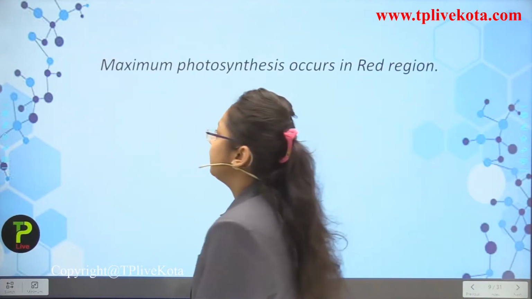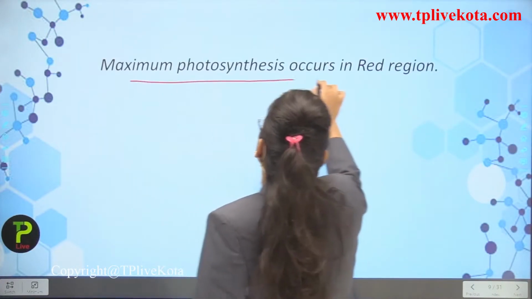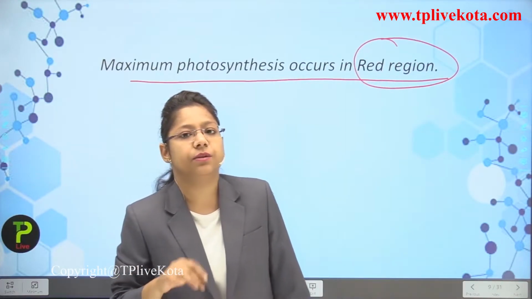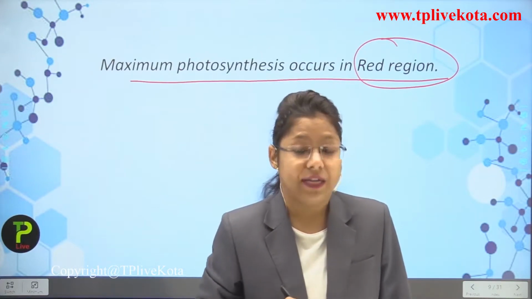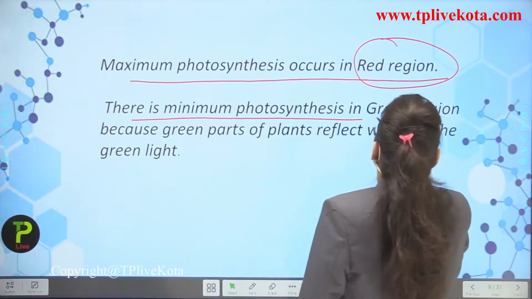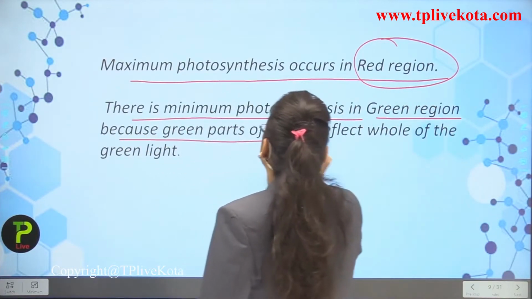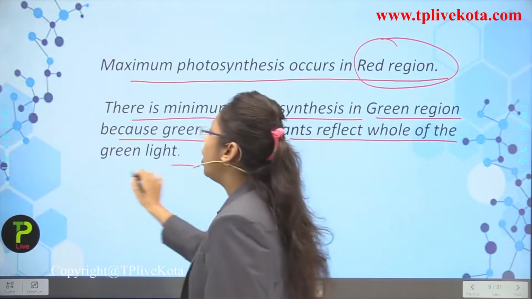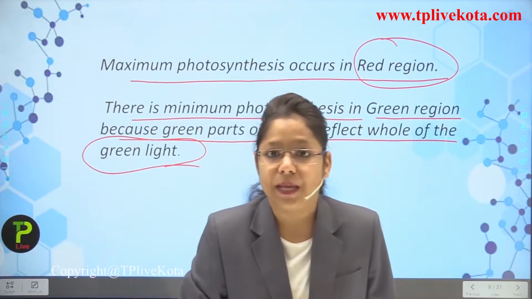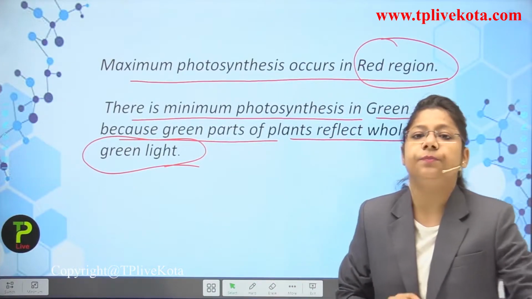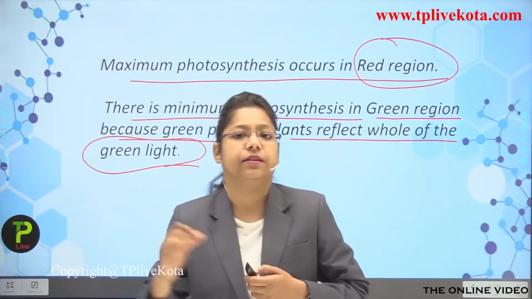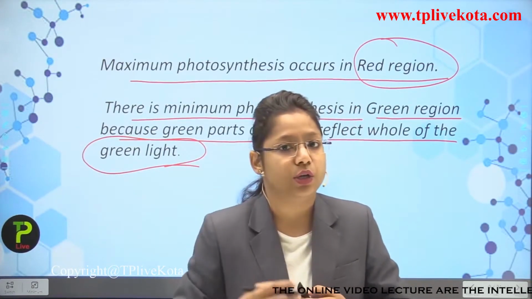Afterwards, first we have to see that maximum photosynthesis occurs in the red region. Why does it occur in the red region? Because it has more wavelength. Next point, there is minimum photosynthesis in the green region because green parts of the plant reflect the whole of the green light. So why is there minimum photosynthesis in the green region? Because the green parts of the plant will reflect the green light which is coming onto them.